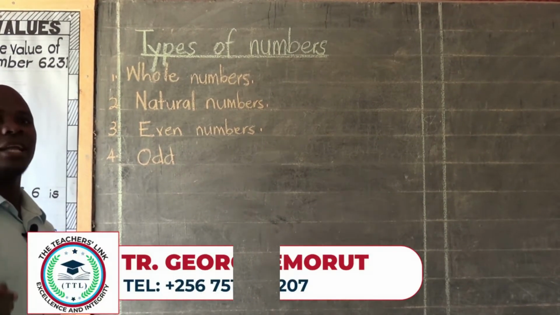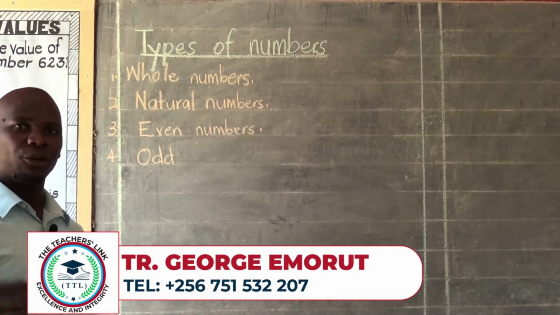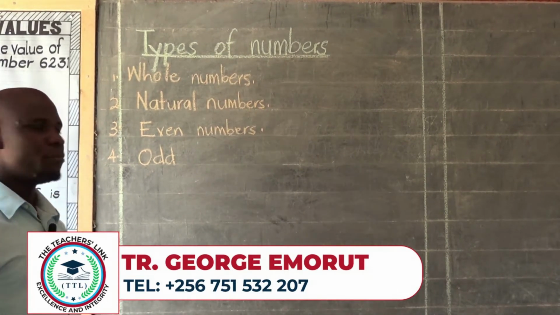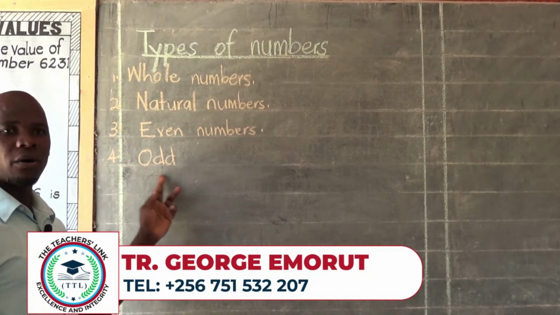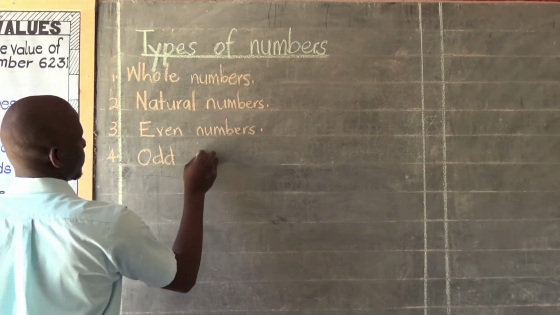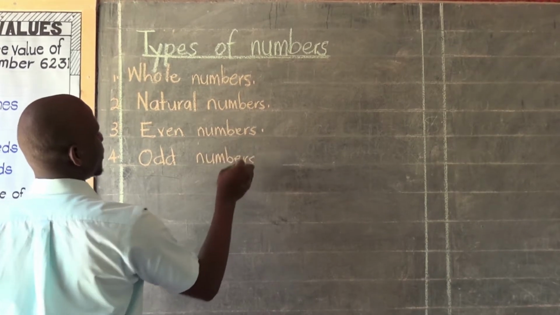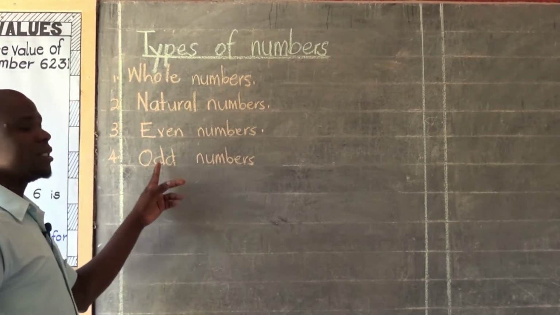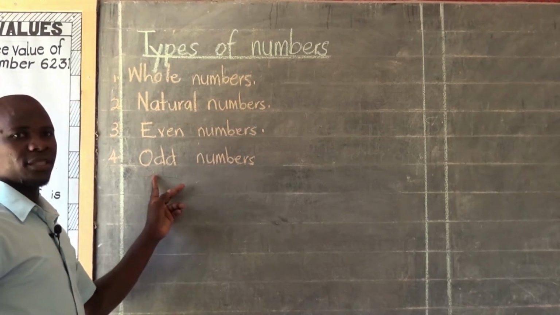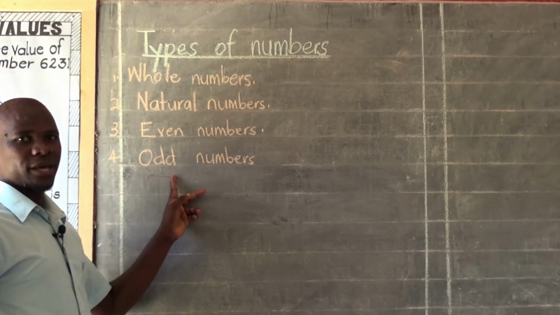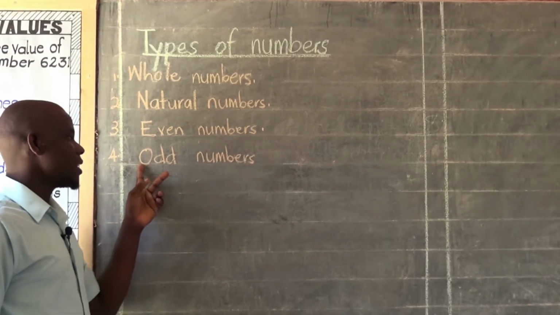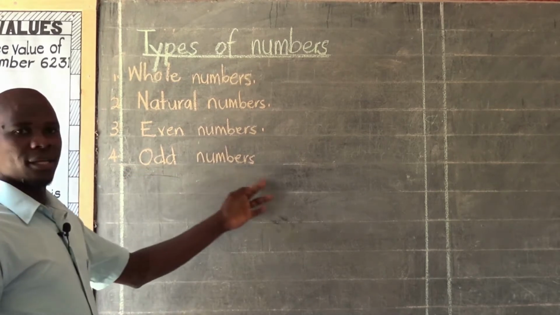We don't have numbers which are new, and neither do we have numbers which are old, but they are called odd numbers, spelled O-D-D. Are we together? So we have another type of numbers called odd numbers.